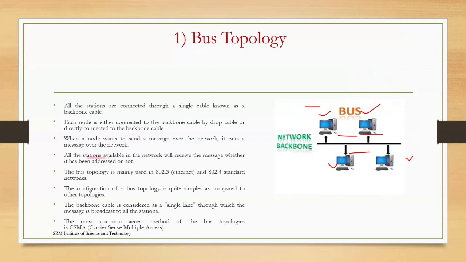Whatever stations are available in your network will receive the message, whether it has been addressed to them or not. The message will be received by all the devices, all the stations. It uses the Ethernet cable. And from the name itself, we can say that we are connecting all the stations in a single line. So it is very easy to connect.